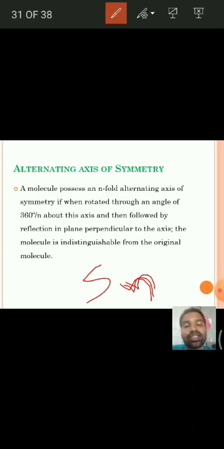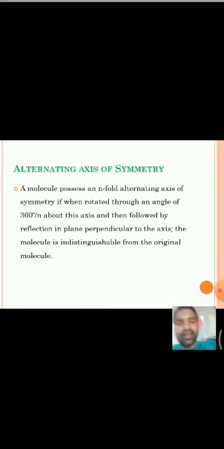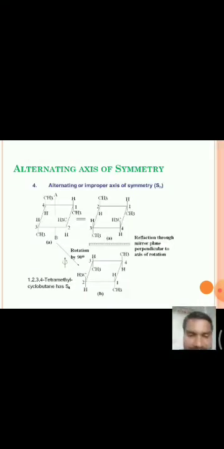This is also called rotation followed by reflection. First rotation, the second one is reflection through a plane which is perpendicular to the rotation axis. Then the molecule is said to have alternating axis of symmetry. It is also known as Sn, it is indicated with Sn. If you see one example, you can easily understand what is alternating axis of symmetry.